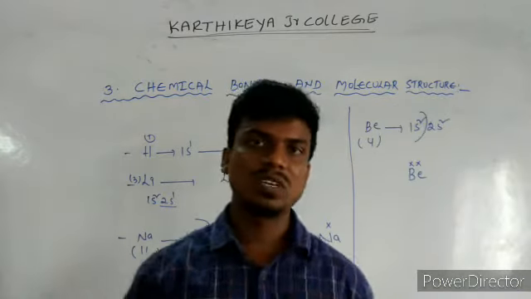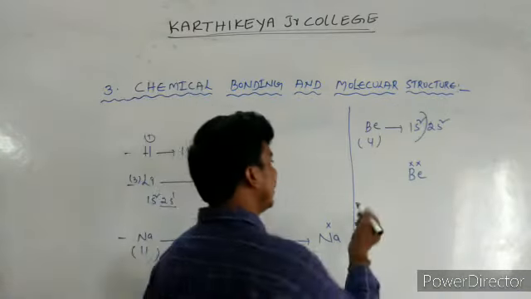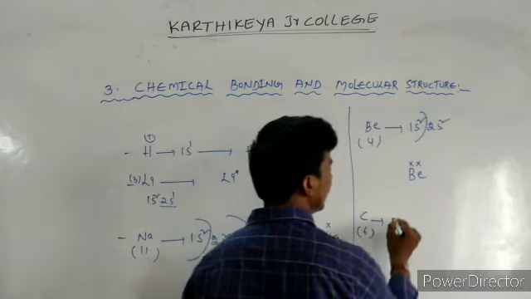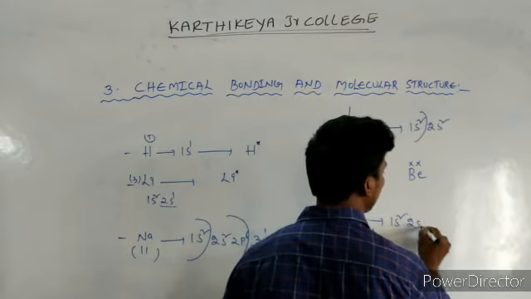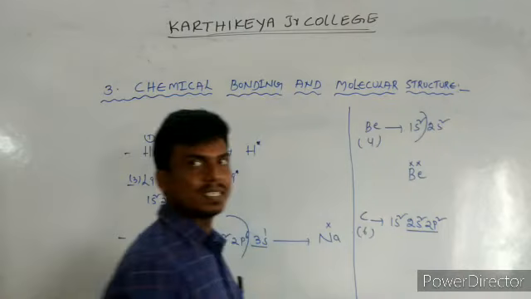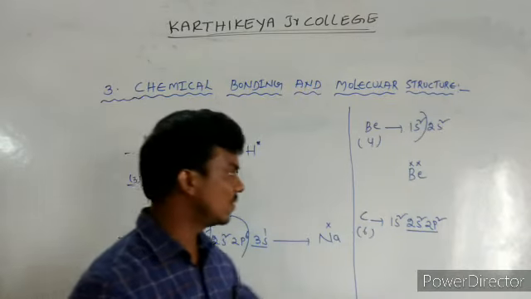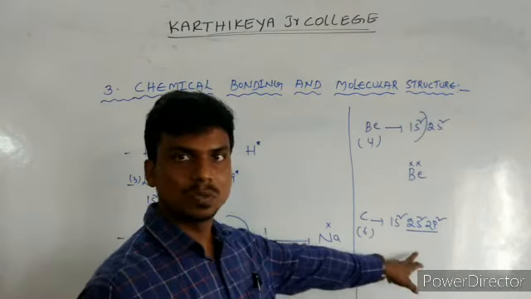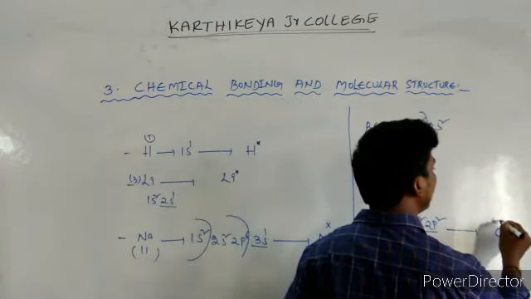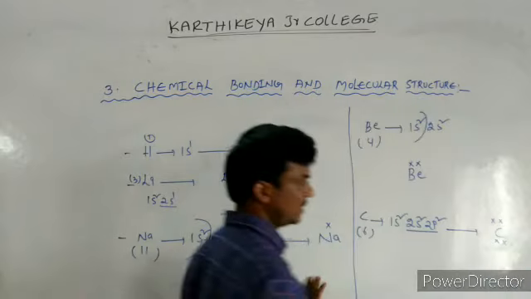Like this, if you take carbon, atomic number 6, the configuration is 1s2, 2s2, 2p2. This is the electron configuration of carbon, so carbon has 4 valence electrons.